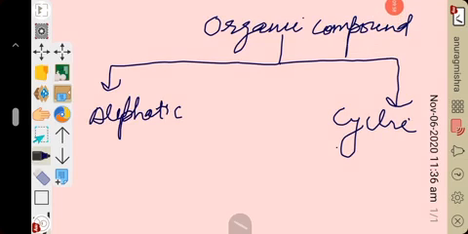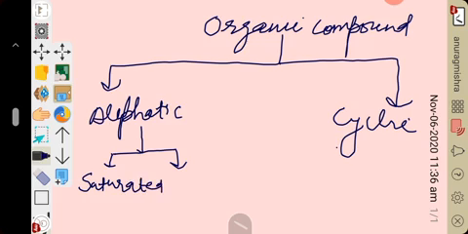Next, further, this aliphatic compound can be classified into saturated and unsaturated hydrocarbon. So what is the meaning of saturated and unsaturated? Let us see.